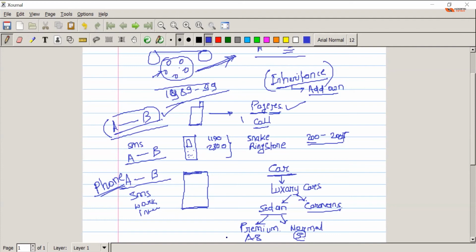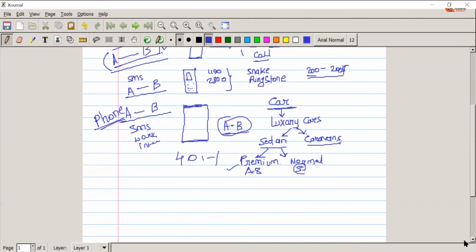Now, no matter which car you take, all of them have four wheels, one steering wheel, brake pedals, engine, and ultimately they go from point A to point B, right? So basically they are cars. Whatever car you take out of this entire luxury car segment, ultimately they go from point A to point B. Got it? Even WagonR does that. Getting my point? So that is basically a hierarchy or inheritance.